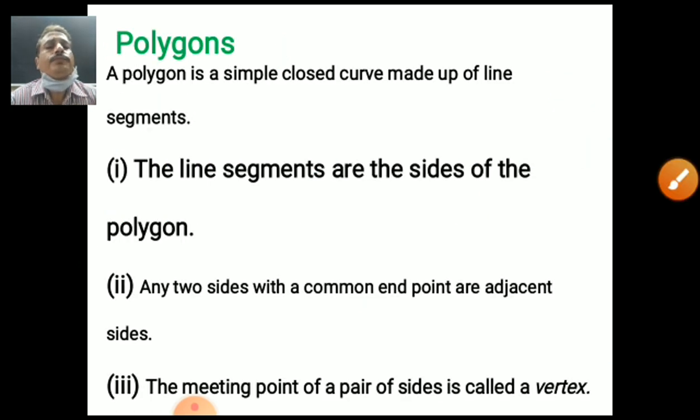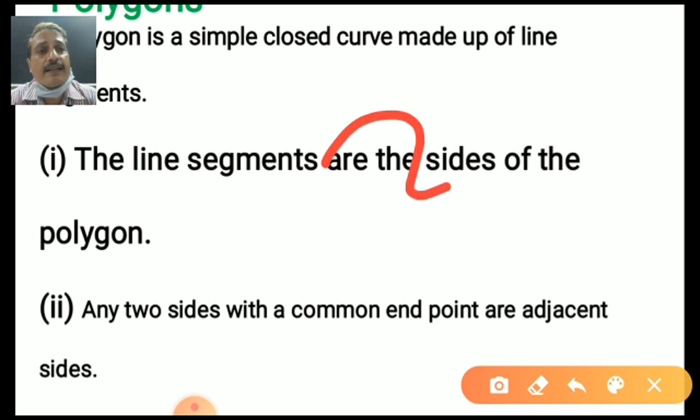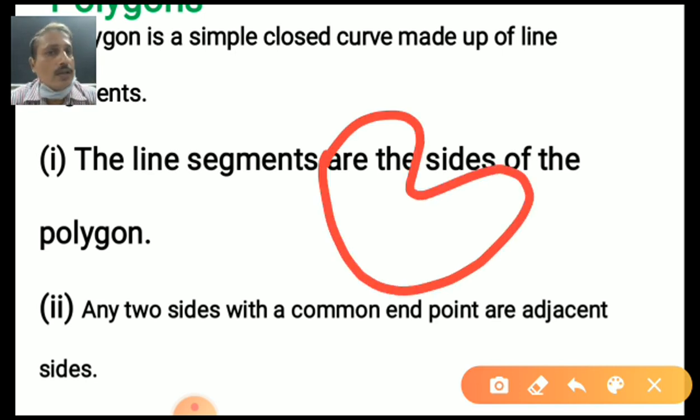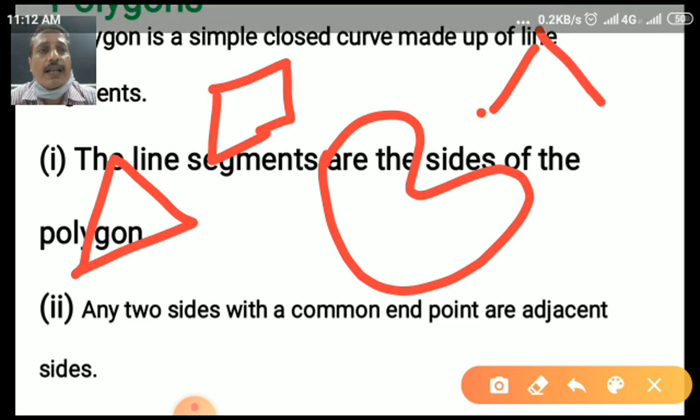Now, polygons. What is a polygon, students? Yes, polygon is a simple closed curve made of line segments only. Polygon means closed figure. First of all, remember, it is made of line segments only. Some students may say, sir, this is the polygon. Sorry, beta, this is not a polygon. This is the polygon. The smallest polygon is the triangle. Then after that square, rectangle, pentagon, etc. are there. Is it or not?